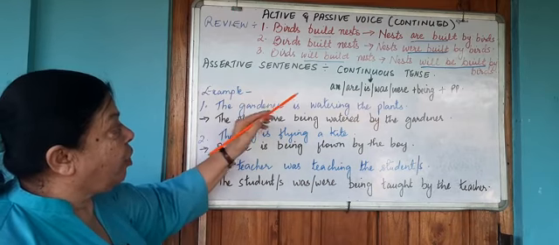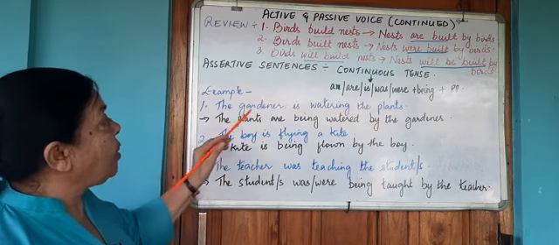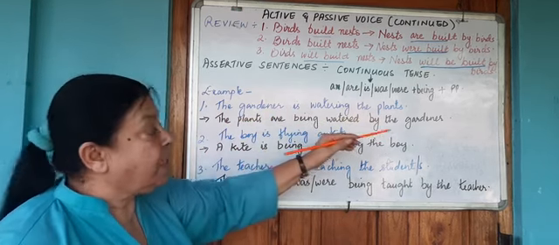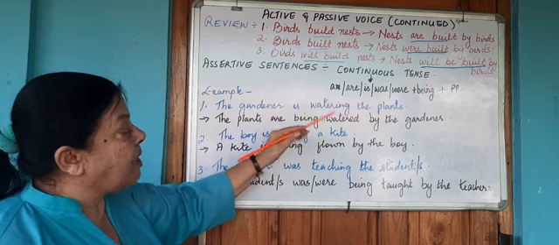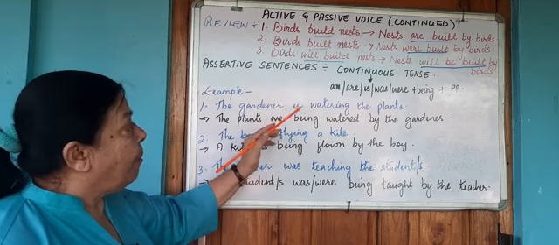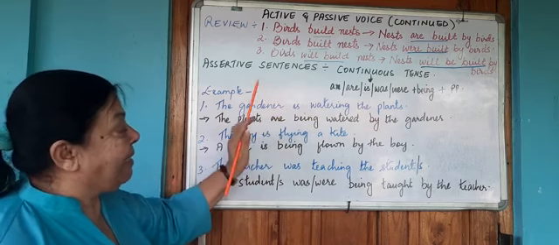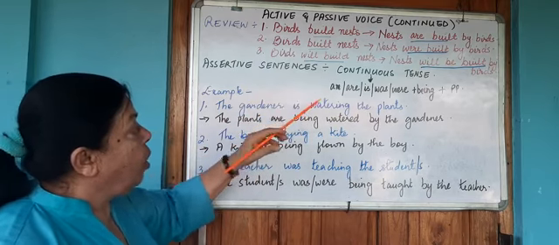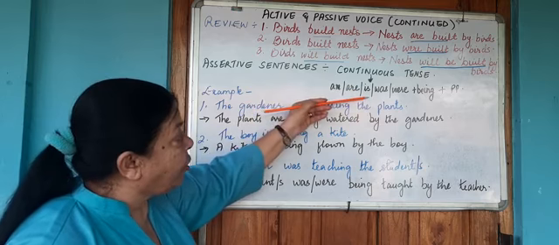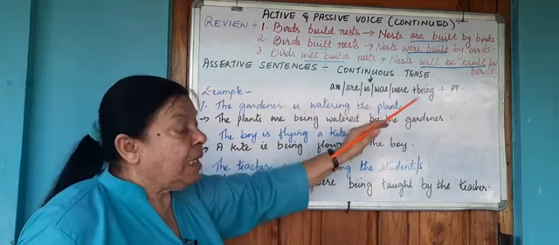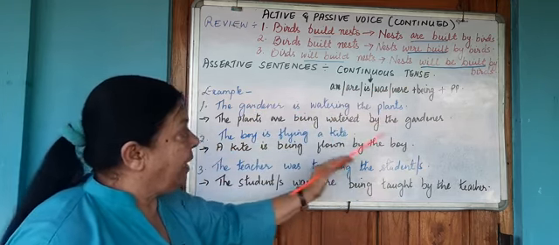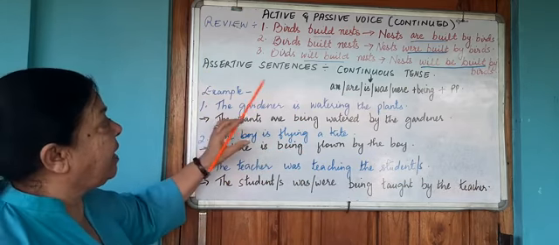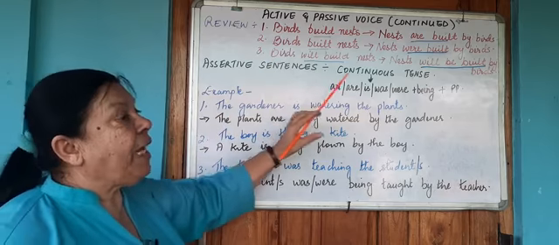The future continuous will say that the gardener will be watering the plants. So will be watering the plants, we have it in the active voice, but we cannot change it to the passive voice. Therefore, in assertive sentences, in the continuous tense, we will change only the present continuous and the past continuous tense. Now, we will go on to see how we are going to use assertive sentences but with the perfect tense.